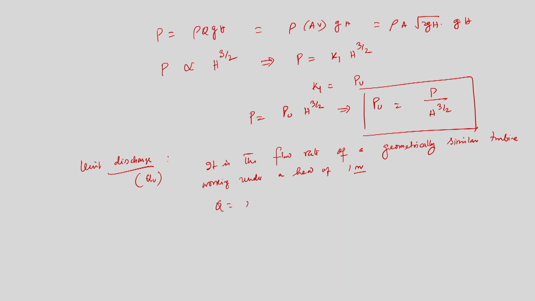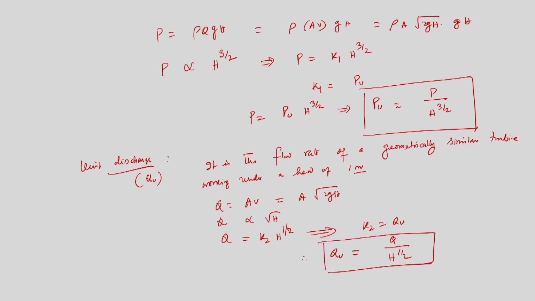So we know Q is equal to A into V is equal to A into root 2 GH. Therefore Q varies as root H. So Q is equal to K2 into H power half. So if I use the definition of unit discharge, then K2 is equal to Qu. Therefore Qu, that is unit discharge, will be equal to Q by H power half. So this is unit discharge. So we have obtained unit discharge, unit power and unit speed. So these three will be important while we are solving a few problems.